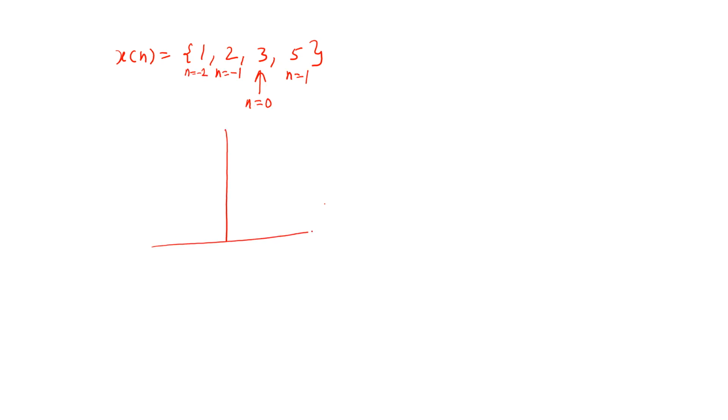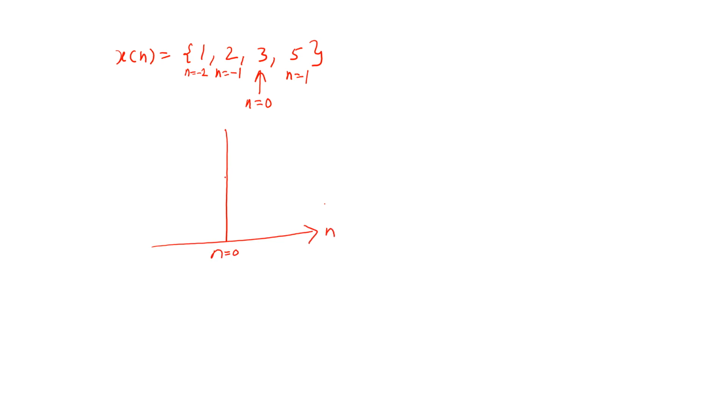So for example, if I write x[n] equal to 1, 2, 3, 5 and I make an arrow here, it means that this is the value at n equal to 0, this is the value at n equal to 1, this is at n equal to minus 1 and this is the value at n equal to minus 2. So if I want to plot this, n equal to 0, this is n.